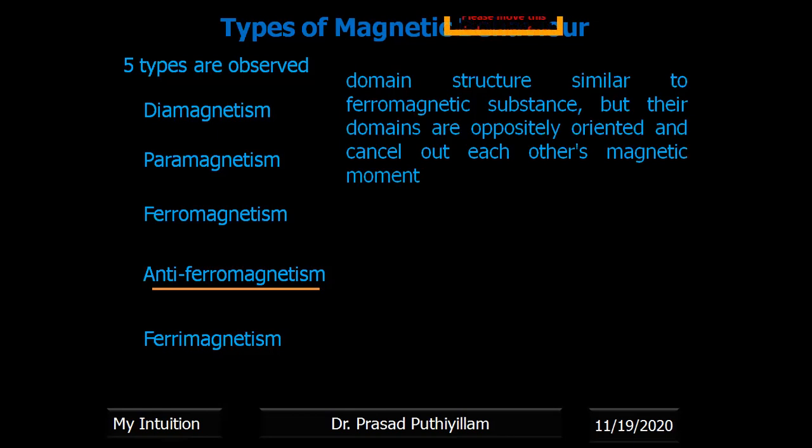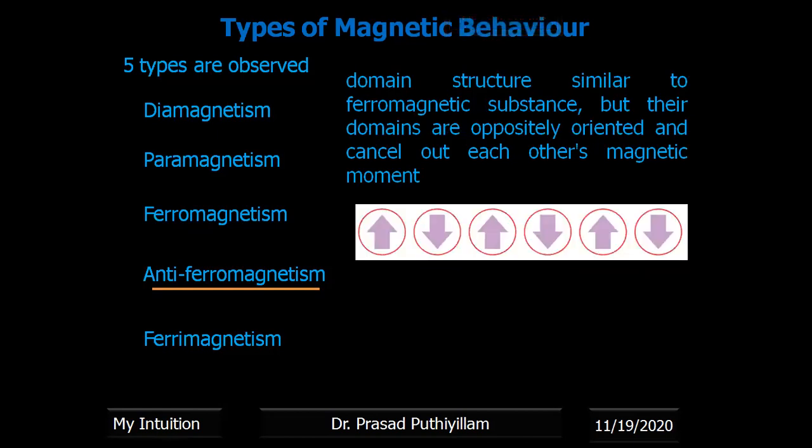The domain structures are similar to the ferromagnetic substance, but in the presence of the magnetic field, some domains are opposed, alternately. Some domains will be aligned towards the magnetic field, and some will be opposing it. Such materials are also found. You can see the domain arrangement upward, downward, upward, downward. It is equally arranged so that the total effect is zero. That means it will not act as a magnet.